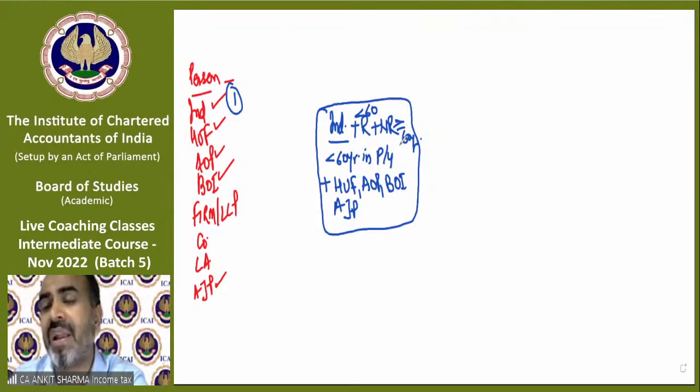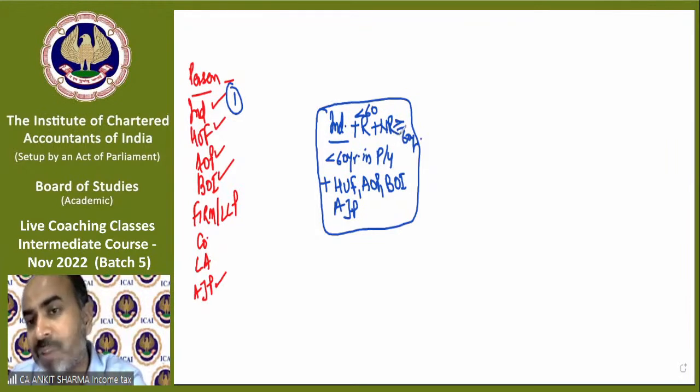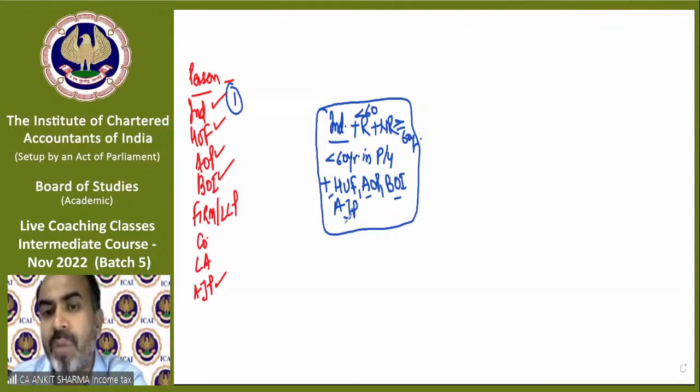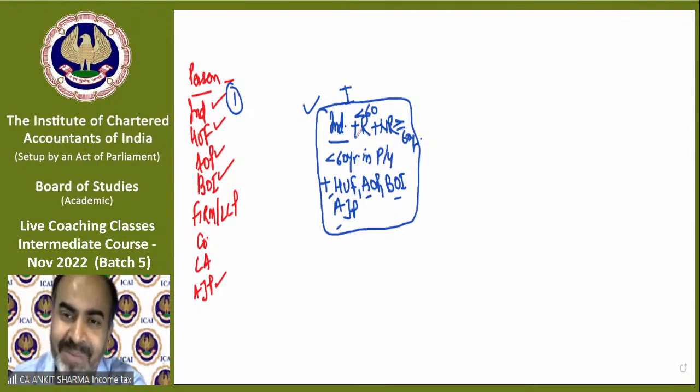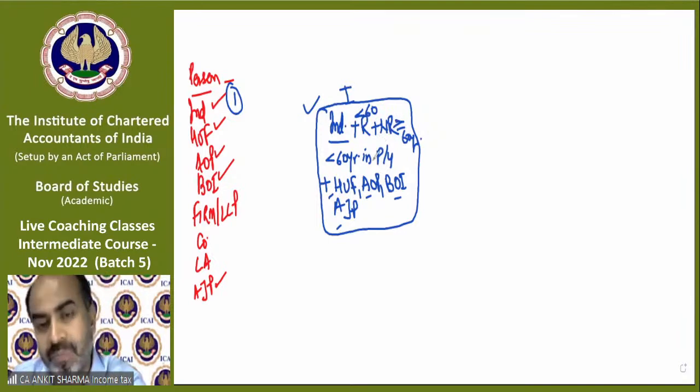Whether you are less than 60, more than 60, whatever your age is, you will fall in this block. Plus all HUF, all AOP, all BOI, all AJP, resident, non-resident, does not matter. They will fall in this tax slab block. We can say we have 3 blocks. First block consists of individuals who are resident less than 60, non-resident all, plus HUF, AOP, BOI and AJP.